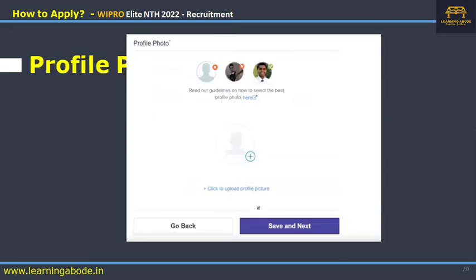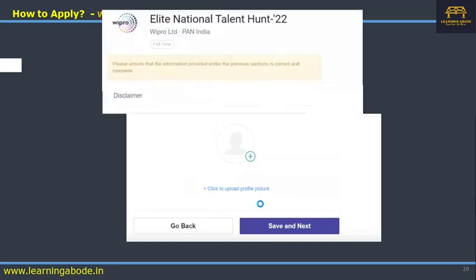Then it will ask for your profile photo. For the profile photo, they are insisting that the background should be proper, and also your features, that is your eyes and nose, your face should be clearly visible. So basically you can go for a very good passport size photograph. That would be better. And then save and next, right?